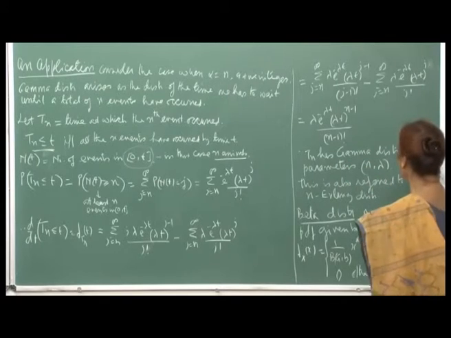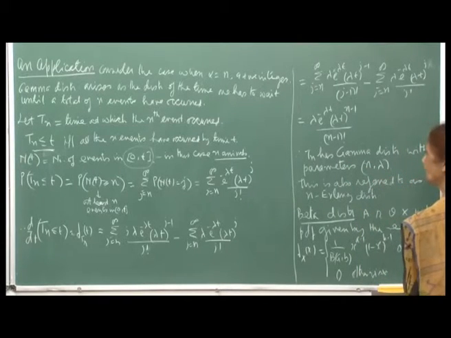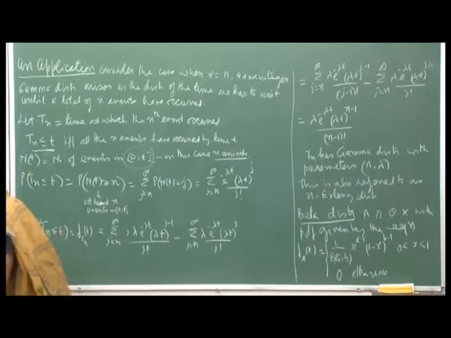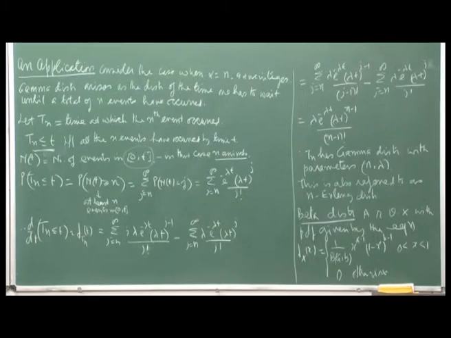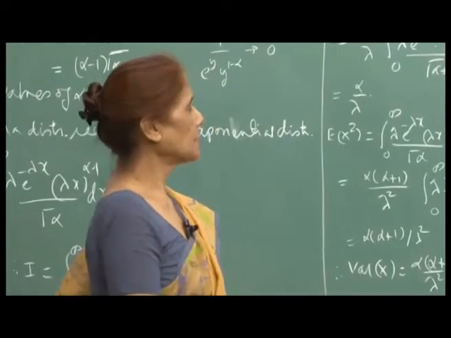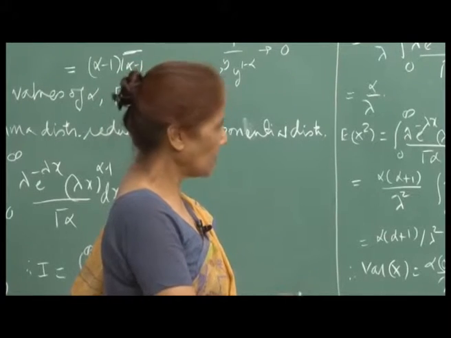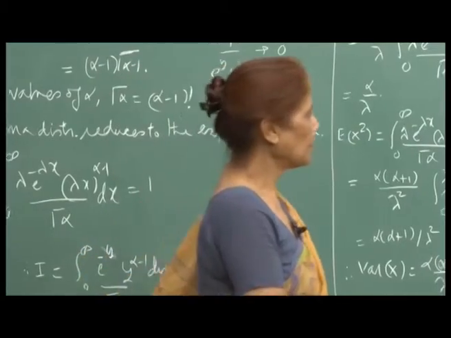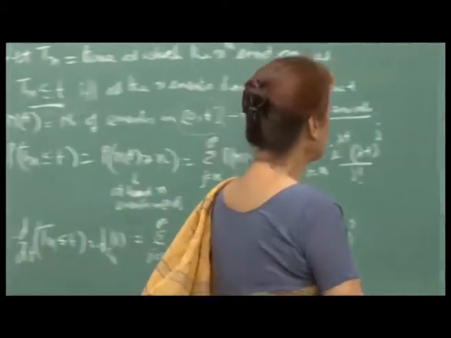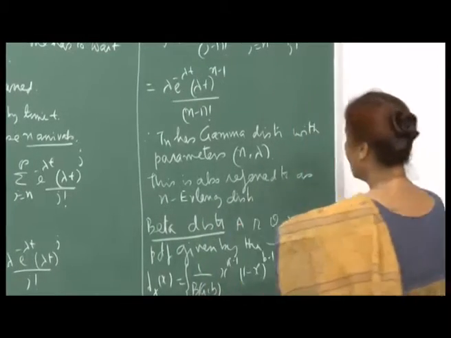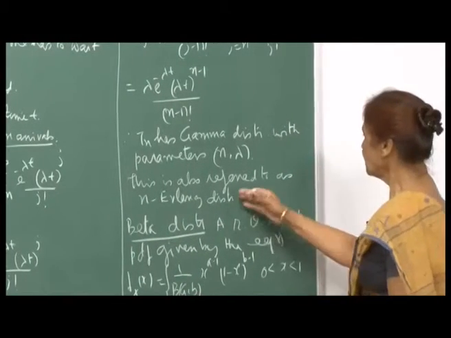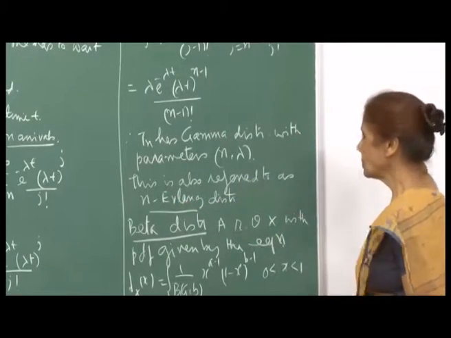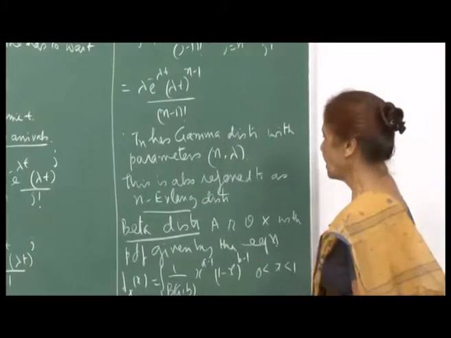So, this is now a gamma distribution with parameters n comma lambda. Therefore, the amount of time a person has to wait till he is serviced, if there are n minus 1 people ahead of him in the queue, is a random variable, and we have just now shown that when the arrivals are Poisson, then this will be a gamma distribution with parameters n comma lambda. In this case, this is also referred to as an N-Erlang distribution. That is another name in literature. Some books may refer to this distribution as N-Erlang.